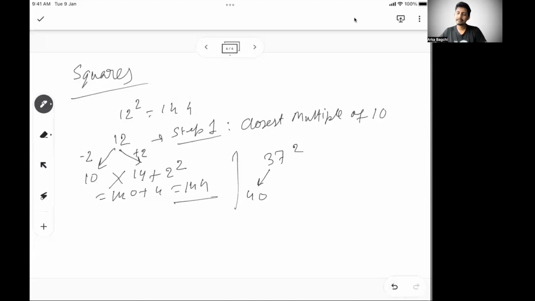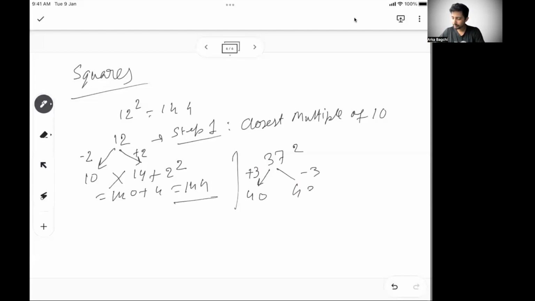And it's not necessary to go to the closest multiple of 10. You can go to any multiple of 10, but then the difference will increase and you have to know the square of the difference. That's why I'm saying closest multiple of 10. 40. So I have gone up by 3 units, so I'll come down by 3 units.